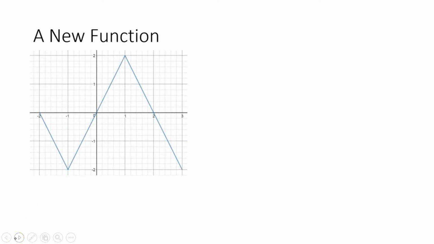So the first thing we're going to do is define a new function in a way that we haven't seen before. We're going to use an integral to actually define a function. So we have this function right here, and it looks like it's just a few different line segments, each with a slope of either -2 or +2.